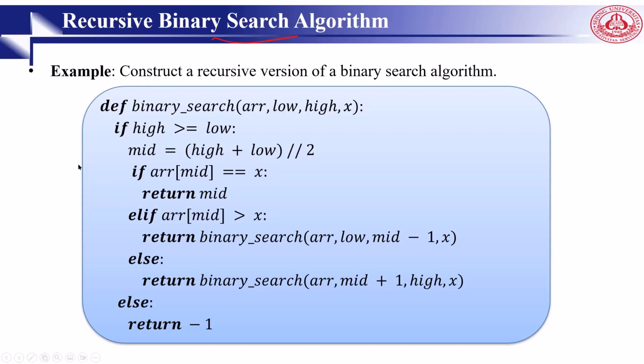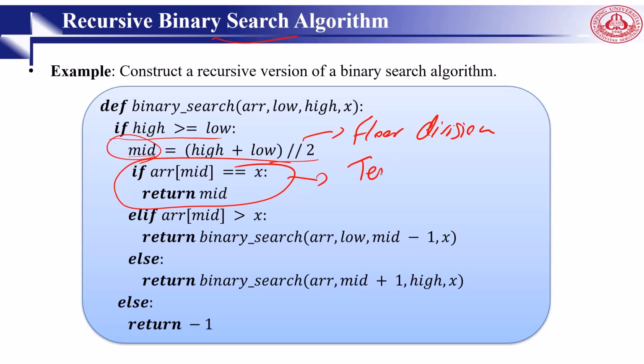First, in here, we check for the base case: if high is greater than or equal to low. Then we compute mid as high plus low, floor division by 2. If arr[mid] equals x, it means we found it, right? You can say this is termination. If it's satisfied, it means stop.